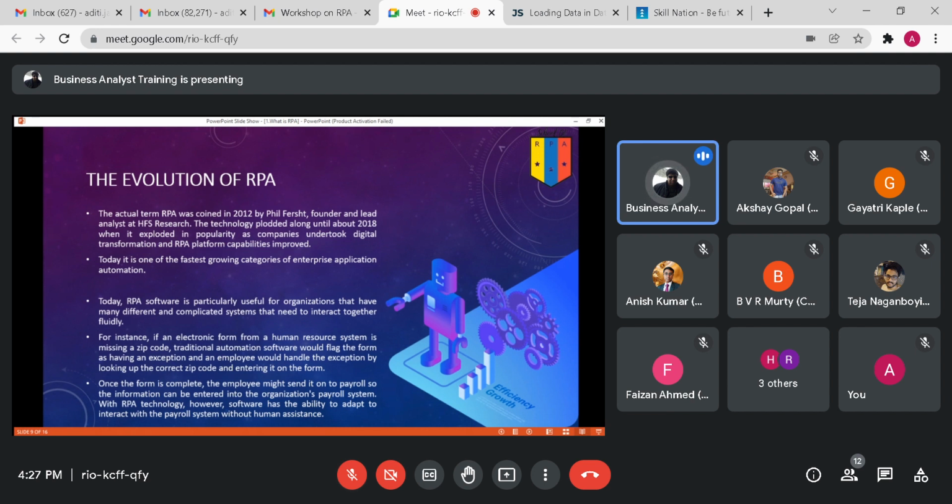So what happens in the normal scenario is companies like to work only on their core activity and outsource things that are non-core, right? So those simple things will also be automated. Some of them will get automated in-house. Some of them will get automated by the BPOs and KPOs themselves.